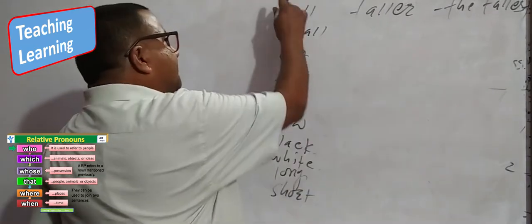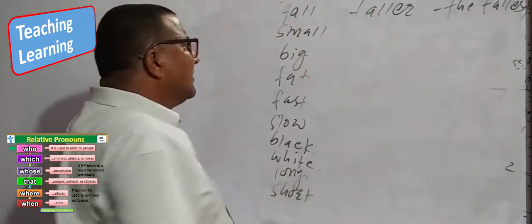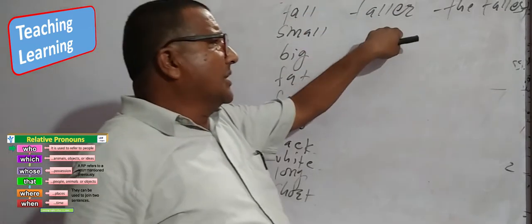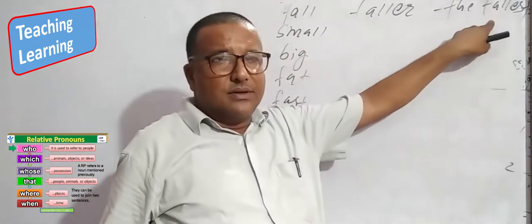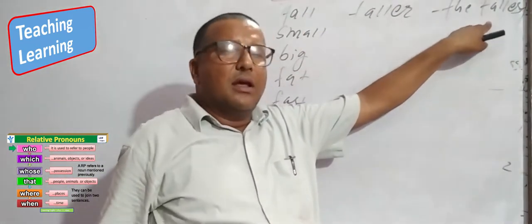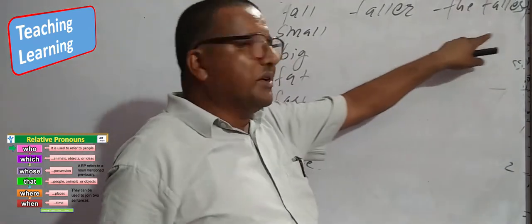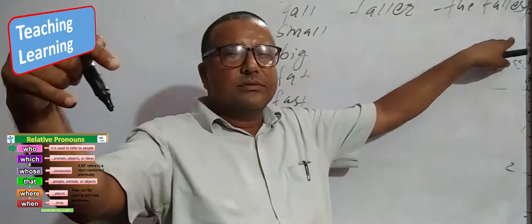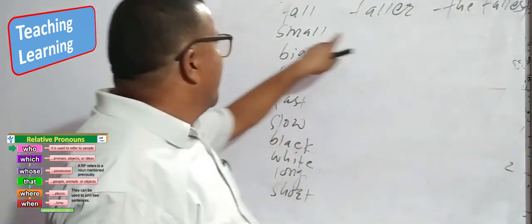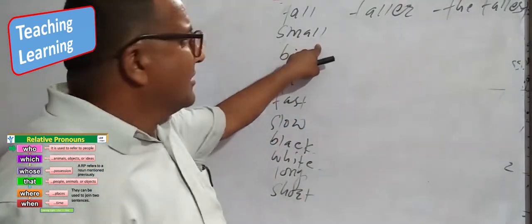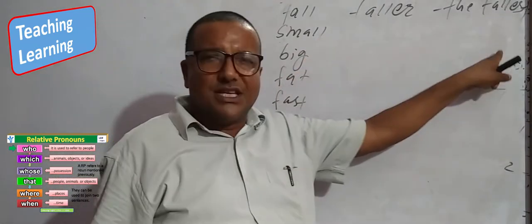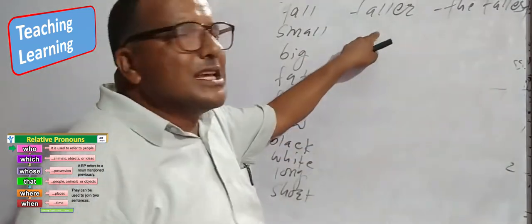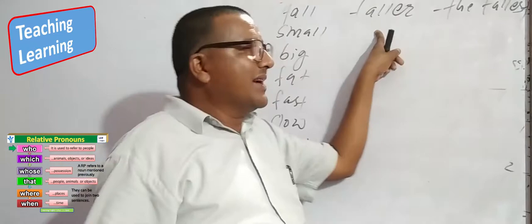Look at here. Tall, taller, the tallest. I am tall. I am taller than you. I am the tallest in our house. Small. Ravin is small. He is smaller than Nindaman.